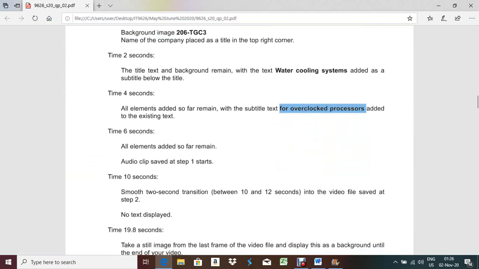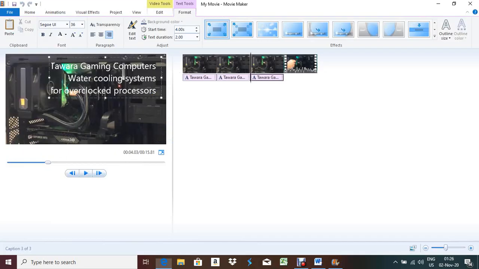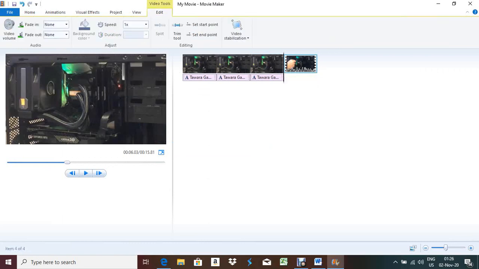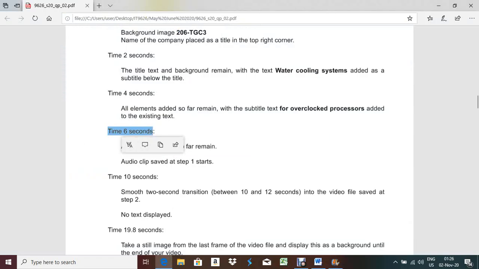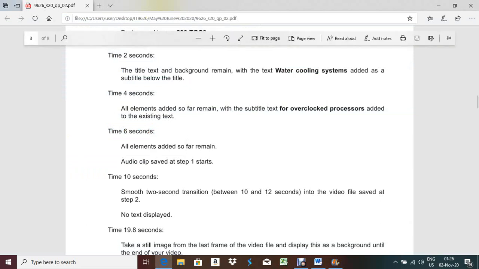So you understood, I think, that the time would be 2 seconds for both of them, this one and the upper one also, because the difference of the second is 2. Here in this one, time 6 seconds. Time 6 seconds means where? Here, 6.03. Okay, time 6 seconds, you have to start from here. All elements added so far remain.